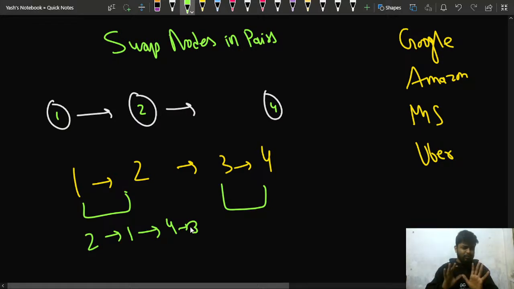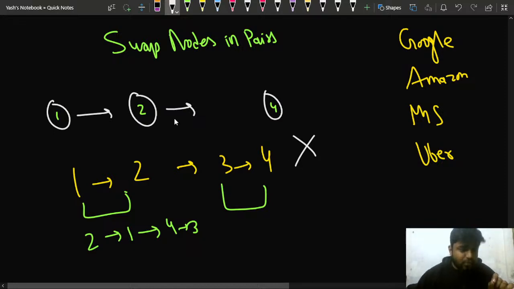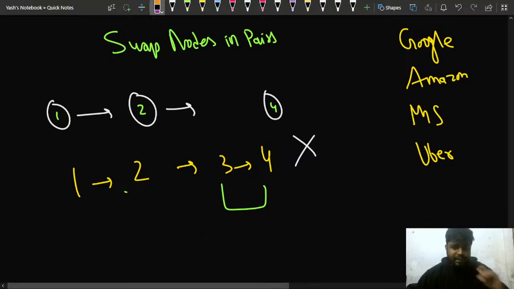So you'll say that we might not need to change the connections or the pointers, and we can just swap the values and get it. But in this problem, they are saying that you don't have to do it this way. You don't need to swap the values, you actually need to change the pointers. So what do I mean by that? I'll just let you know in a minute.